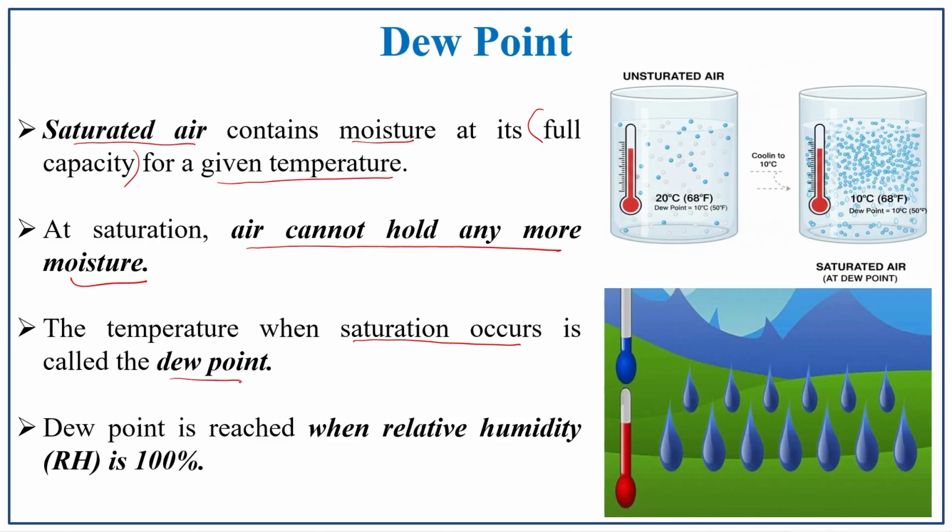The temperature at which saturation occurs is called the dew point. At which point does the saturation occur? That is known as the dew point. The dew point is reached when relative humidity is 100%. So, here again we come to the dew point, which is reached when relative humidity is 100%. So, the relative humidity will be 100% in the dew point situation.